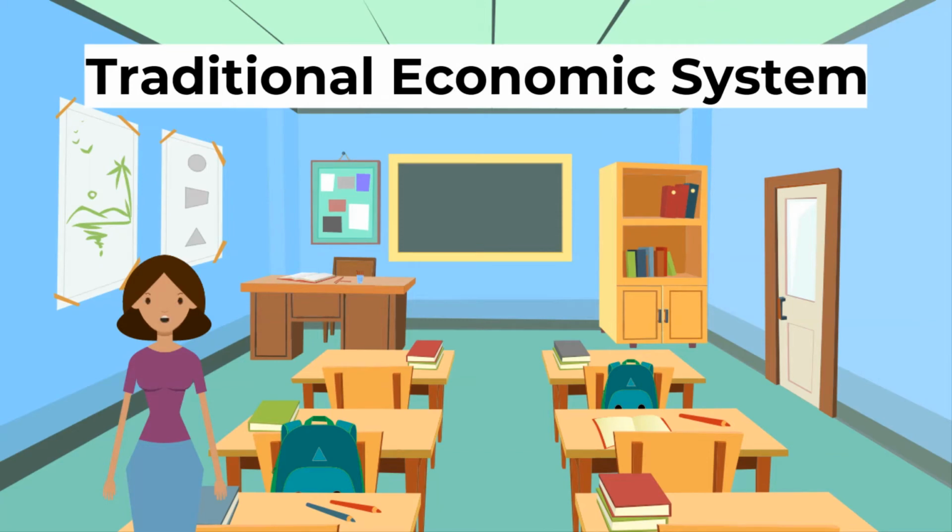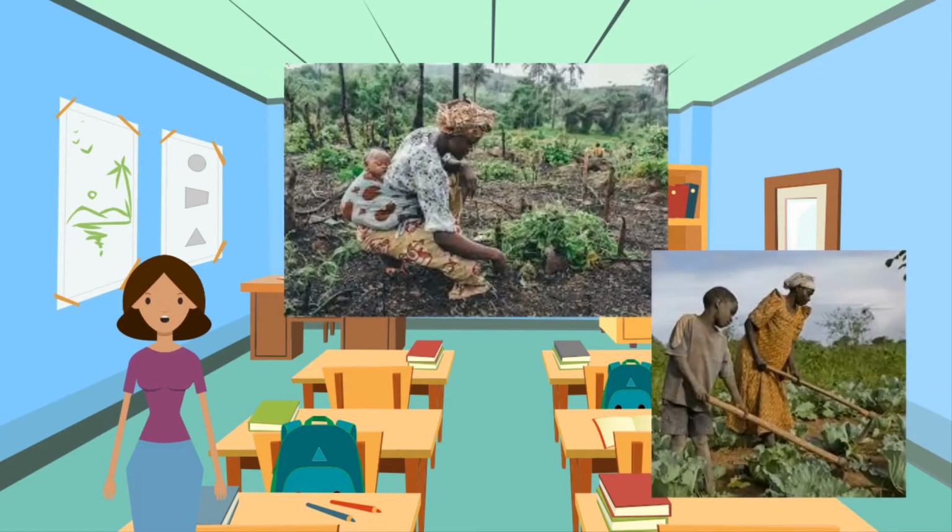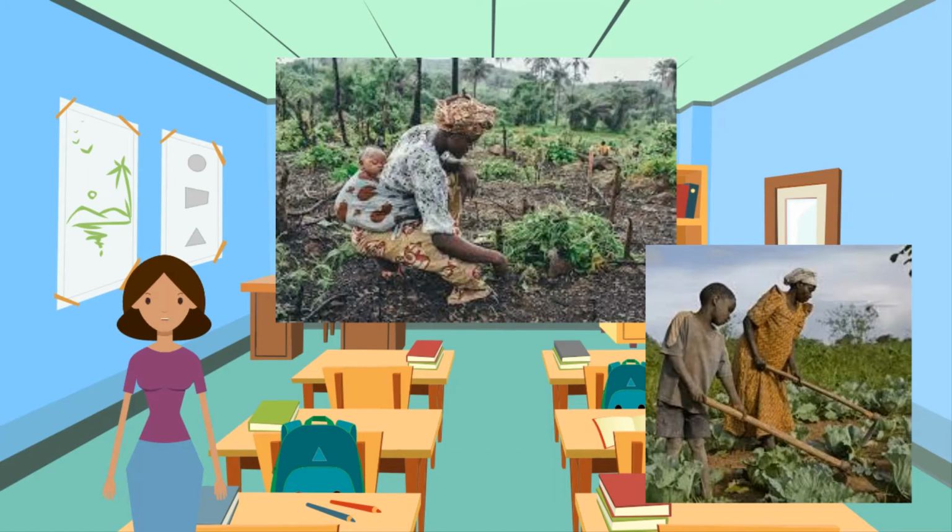Firstly, the traditional economic system. The traditional economic system is the most traditional and ancient type of economy in the world. Vast portions of the world still function under a traditional economic system. These areas tend to be rural, second or third world, and closely tied to the land, usually through farming. In general, in a traditional economic system, a surplus would be rare. Each member of a traditional economy has a more specific and pronounced role, and these societies tend to be very close-knit and socially satisfied. However, they do lack access to technology and advanced medicine.